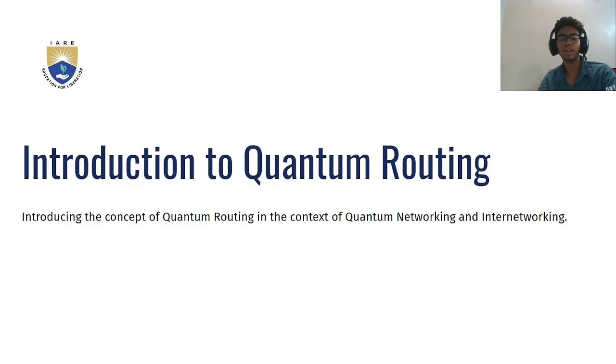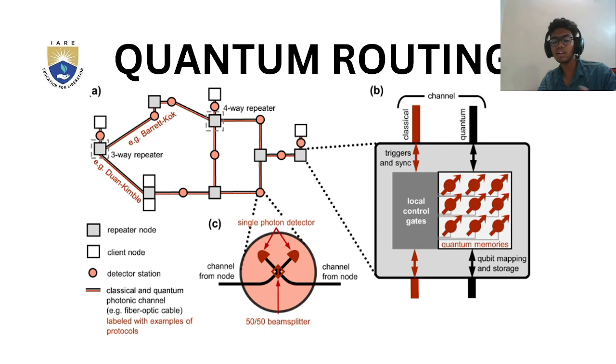Introduction to quantum routing. Introduction to the concept of quantum routing in the context of quantum networking and internetworking. Quantum routing. Here is a big example of quantum routing where we can see the repeater node, client node, detector station, classical and quantum photonic channel, and fiber optic cable labeled with examples of protocols.